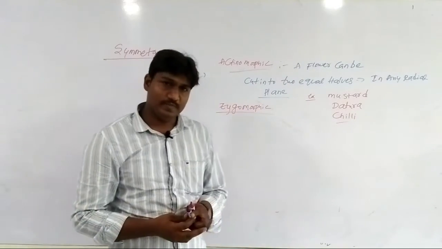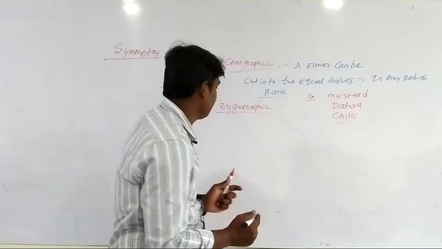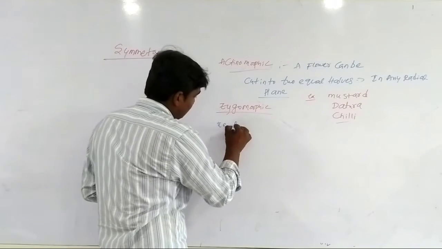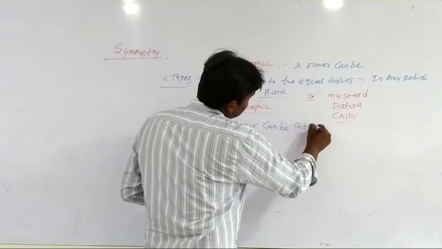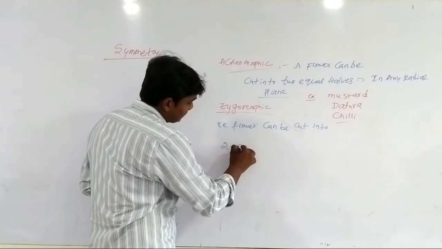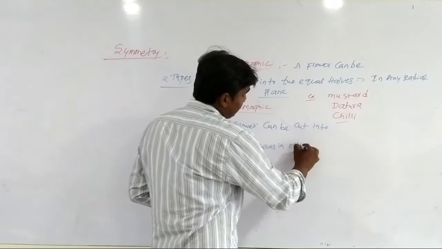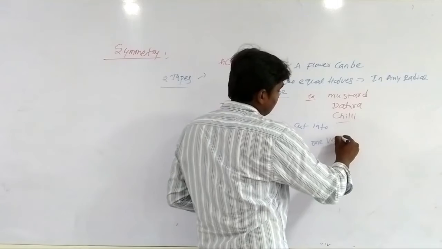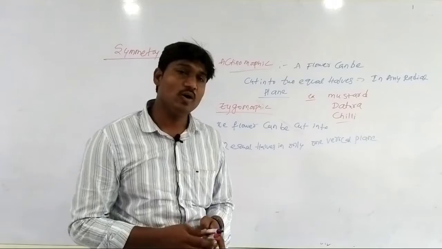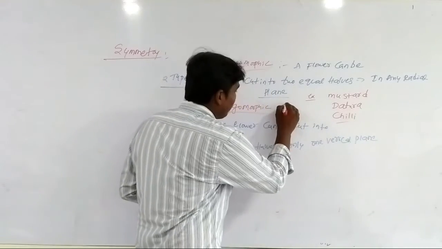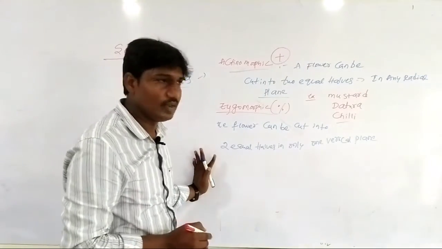What is zygomorphic? The flower can be cut into 2 equal halves in only one vertical plane. That is called zygomorphic. So this is the symbol of zygomorphic, and this is actinomorphic.